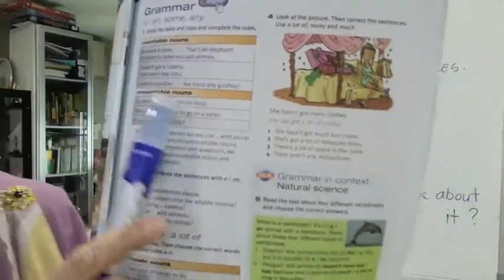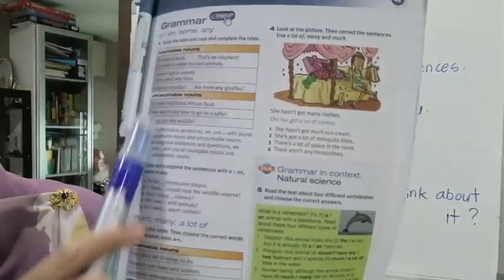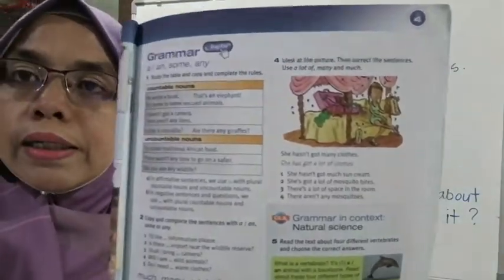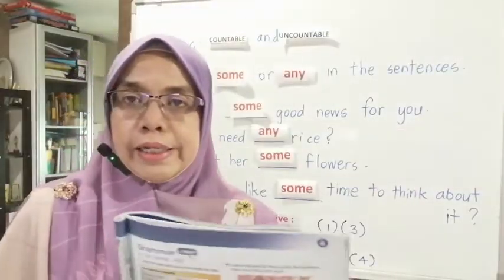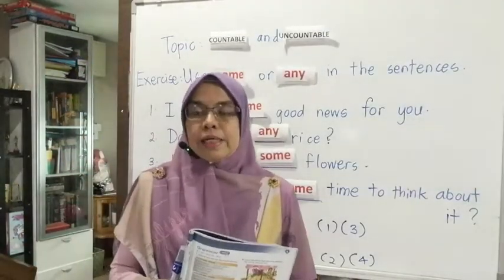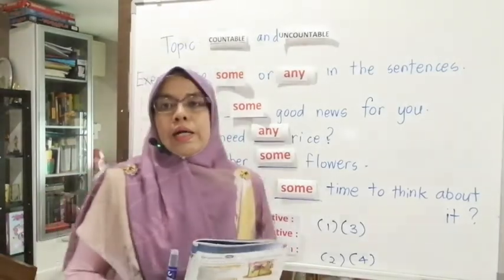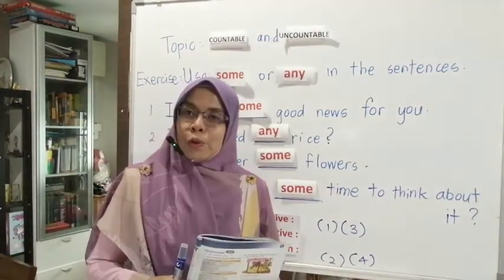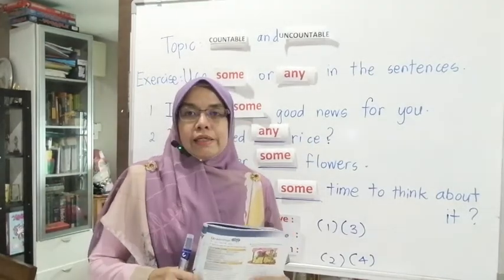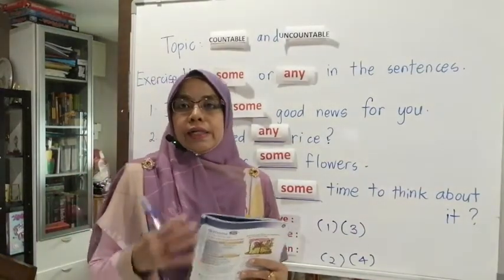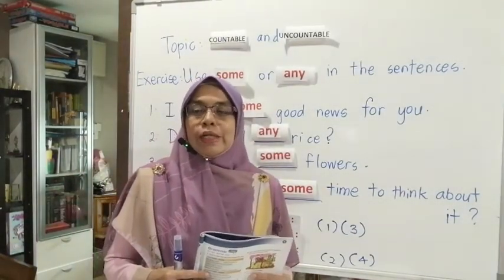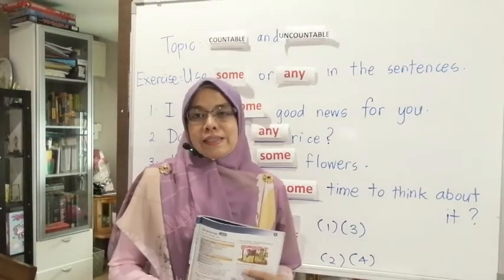Please read the table carefully, understand it, and try to do the exercise at the bottom part of the explanation. Read the instruction carefully. For your next task, I will give you links to another 8 tasks for you to complete correctly. If you are not sure, please replay this video and understand my tutorial. Good luck doing the task.